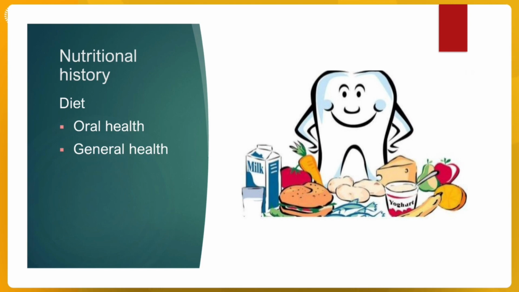Then diet also gives you a clue about their general health. So people who are consuming a lot of refined foods or processed foods have a greater chance of developing some nutritional or metabolic or a lifestyle related chronic illness later on in life, whereas those who are more careful about their food they are consuming are less likely to develop such illnesses. So these are all the different parts of recording a case history.